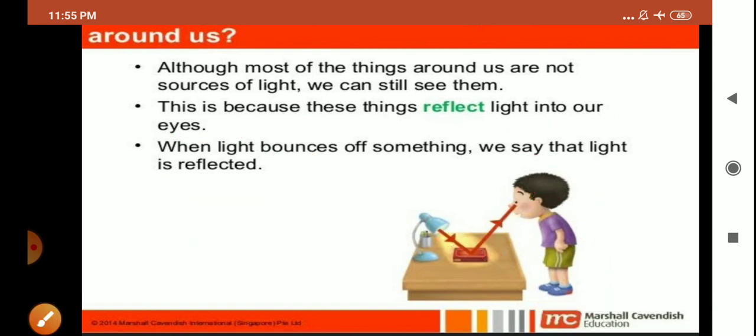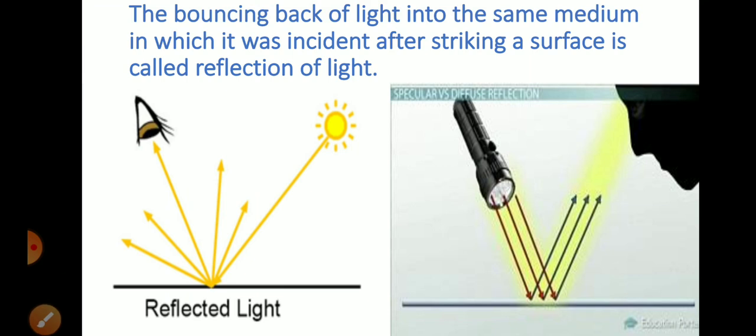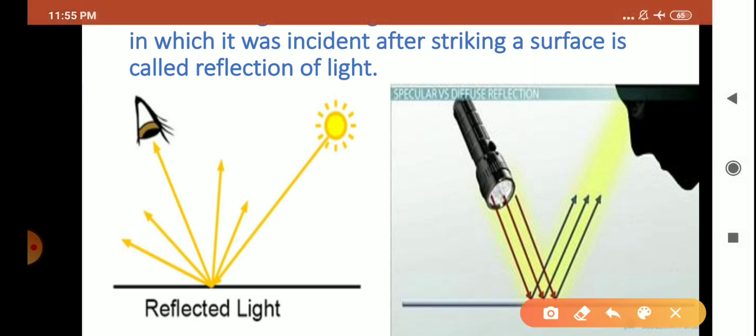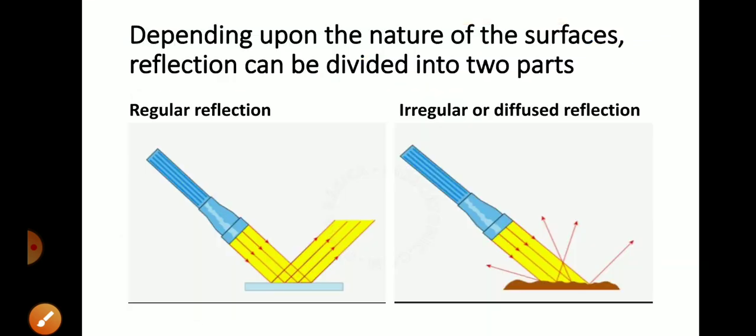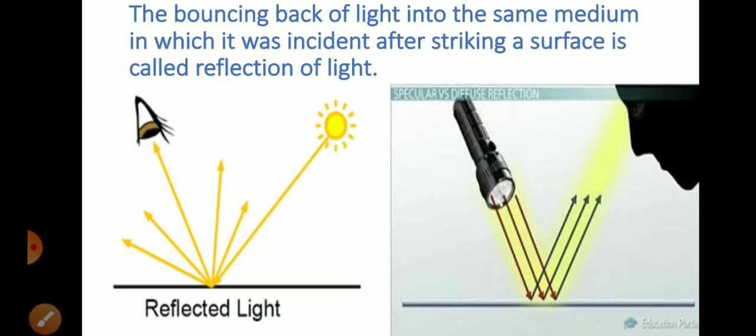Okay, now let us come to a proper definition. What is reflection? Now children, it is the bouncing back of light into the same medium in which it was incident. Incident means falling of the light. After striking a surface, the bouncing back of light into the same medium is called reflection of light.